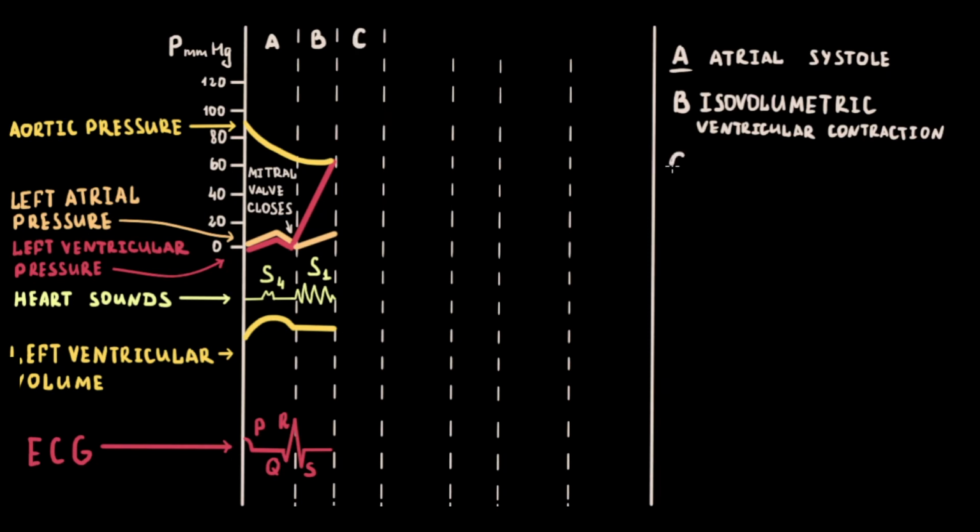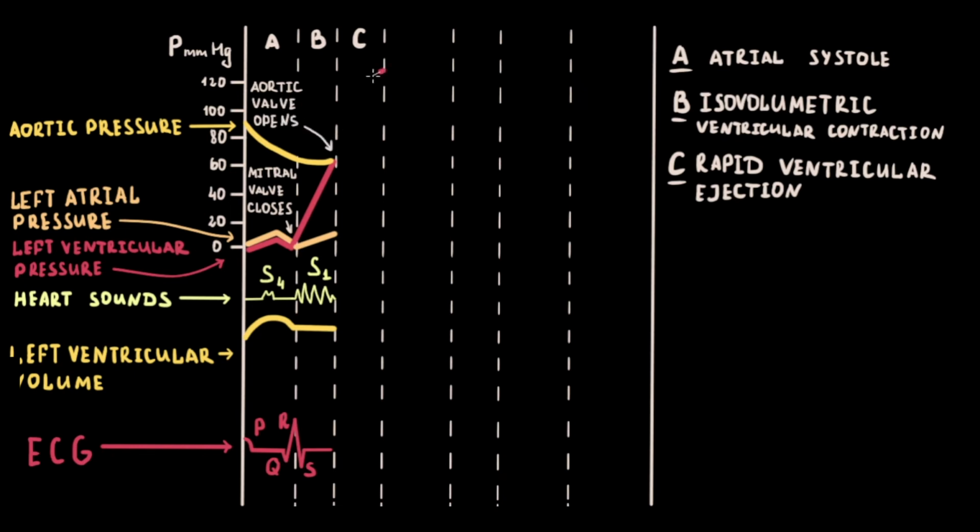Phase C, rapid ventricular ejection. The ventricle continues to contract, and ventricular pressure reaches its highest value. When ventricular pressure becomes greater than aortic pressure, the aortic valve opens. Now blood is rapidly ejected from the left ventricle into the aorta through the open aortic valve, driven by the pressure gradient between the left ventricle and the aorta. Most of the stroke volume is ejected during rapid ventricular ejection, dramatically decreasing the ventricular volume.